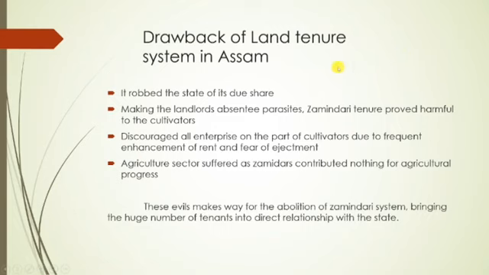So the cultivator has to give revenue to the landlord or zamindar, and the zamindar will pay to the state or government, right? These zamindars do not do anything. They are intermediaries, so they rob the state's share of income.